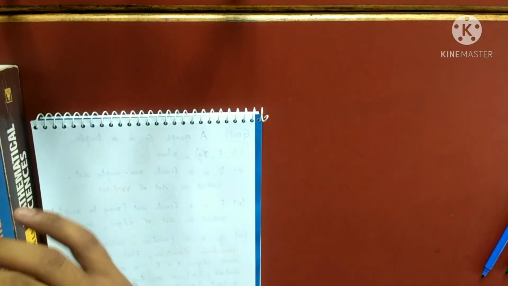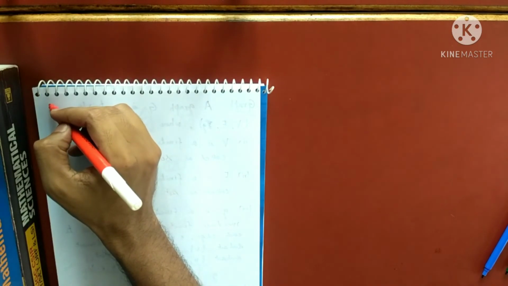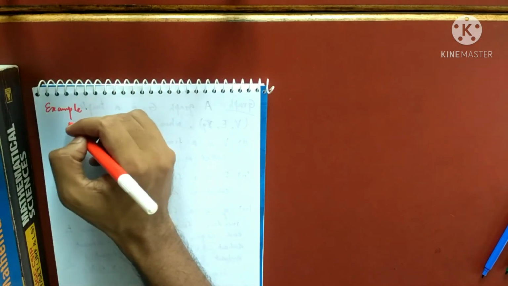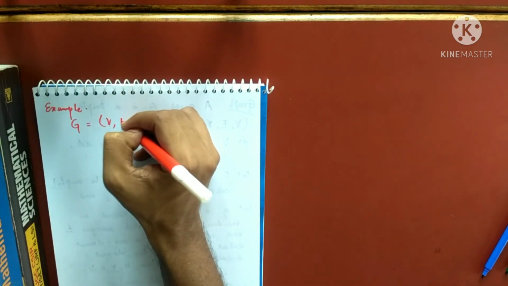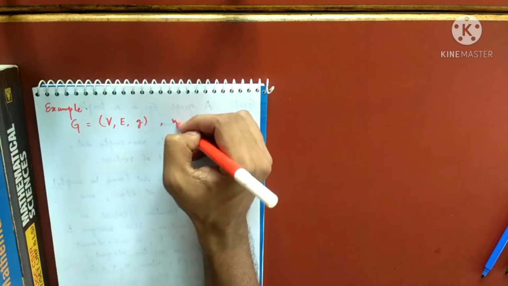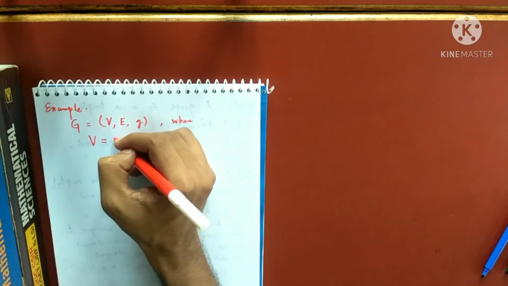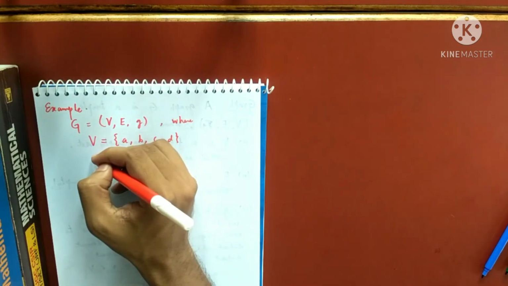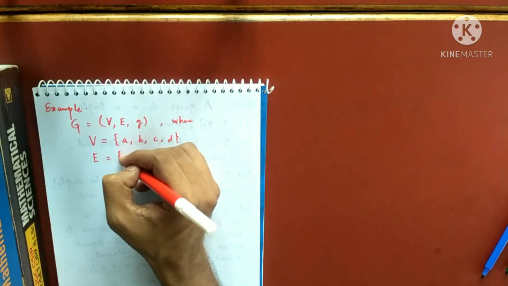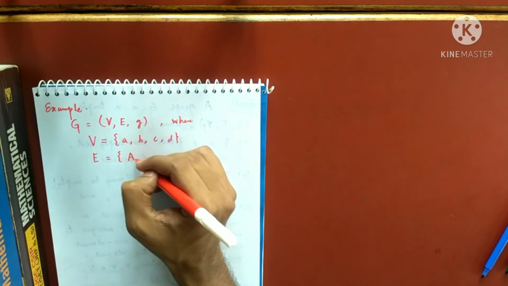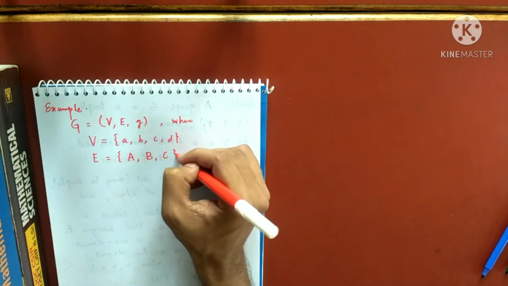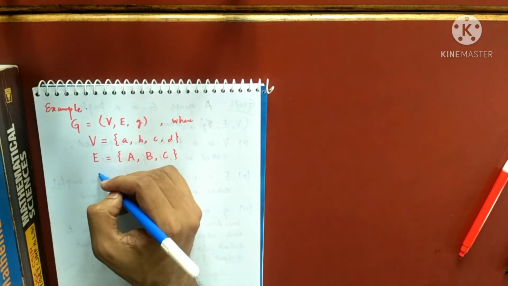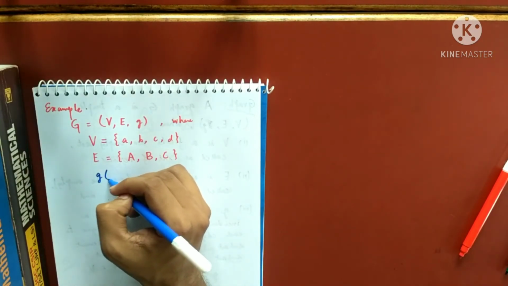That will be the last thing for today. So what is the example? I'm considering G equals (V, E, G), where V is composed of, suppose, 4 points A, B, C, D, and E is composed of, suppose, A, B, C. I'm representing them by capital letters, but it is not necessary that you always do. And G will take every edge to some 2-point sets.